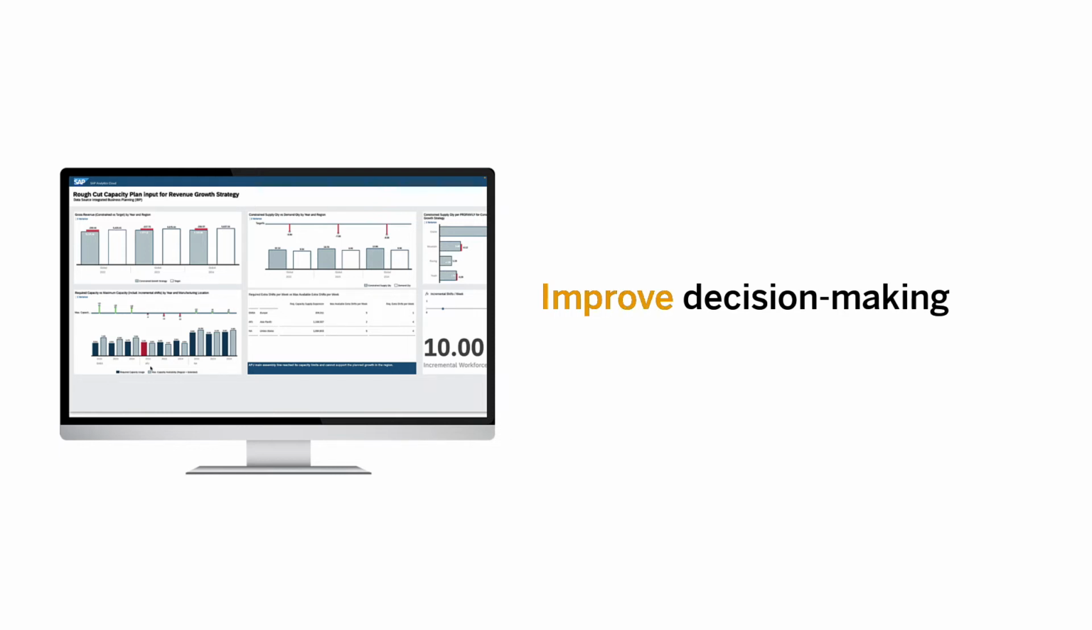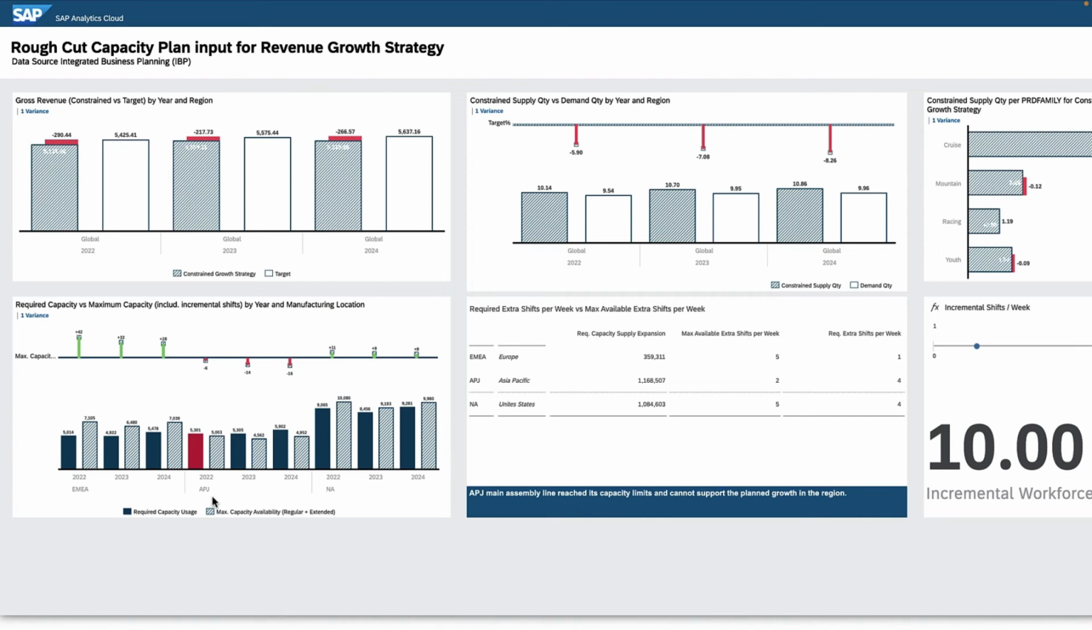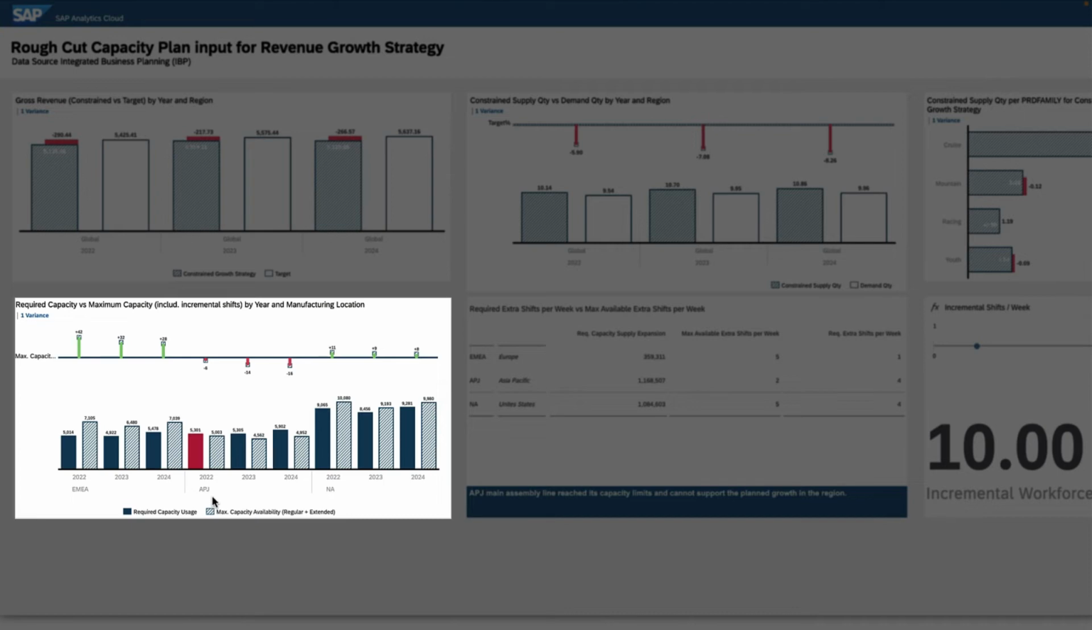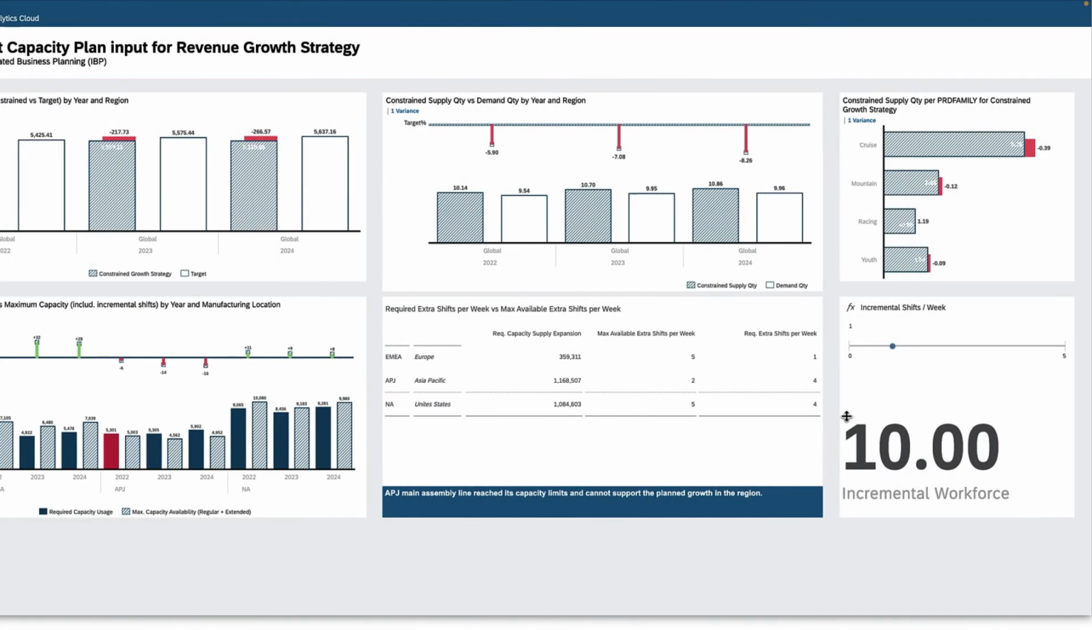Improve decision-making with integrated planning and analytics. You're not limited to looking through only a financial lens. Close integration between finance and supply chain planning is key to decreasing costs and improving profitability. Your supply chain team feeds input into your growth plan by providing a rough-cut capacity plan. Quickly spot any capacity gaps and use what-if analysis tools to plan shifts for workers, along with the cost and benefits.